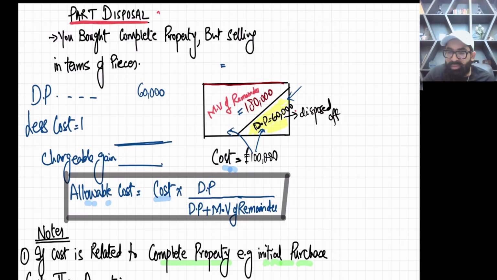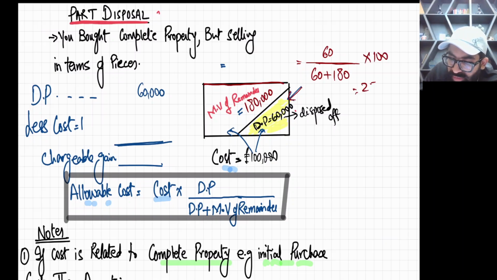Now, dear student, please check how you will evaluate it. You need to calculate the weightage of the disposed area. The disposal proceeds are 60 divided by the market value for the whole rectangle, which is 60 plus 180. Multiply by 100 and you will see 25%.